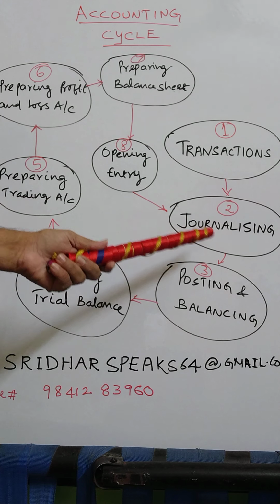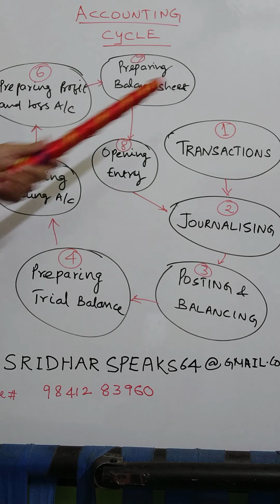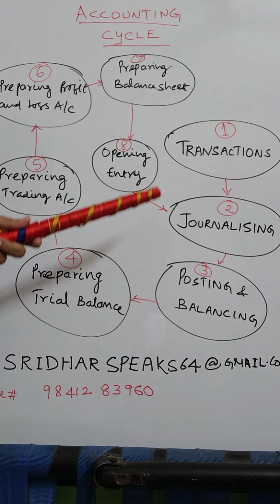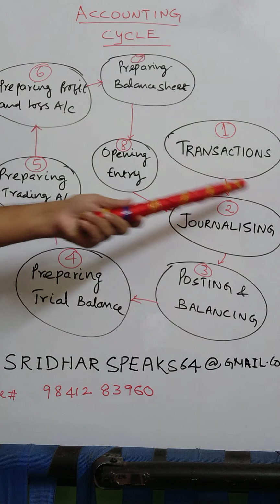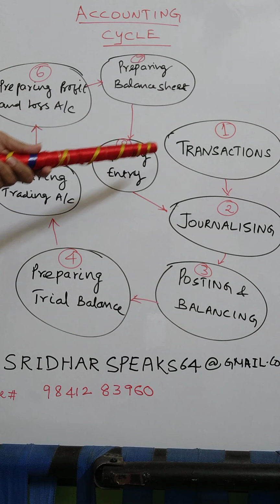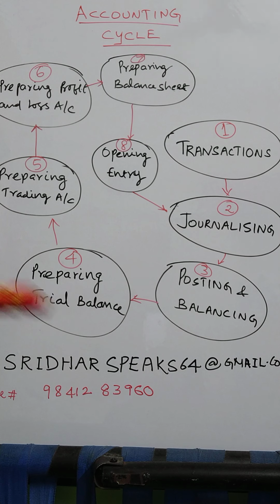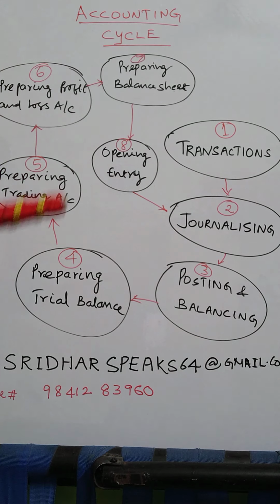Next one is called journalizing. All the money transactions are recorded in the books of original entry, which is called journalizing. Second step is journalizing. In the given example, what do you mean by journalizing? I bought 2 computers. I have to say computer account debit, to cash or bank, through which I bought. So the entry is computer account debit to cash or bank.